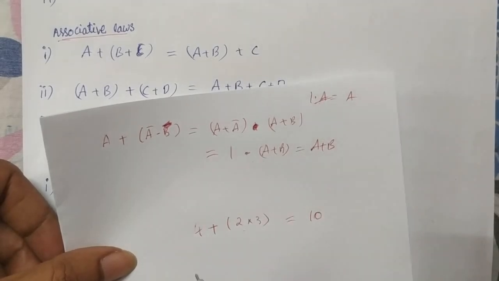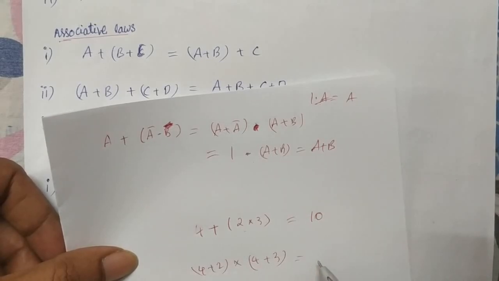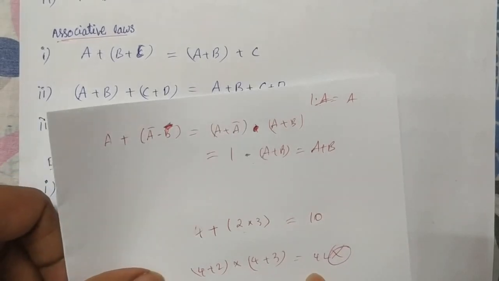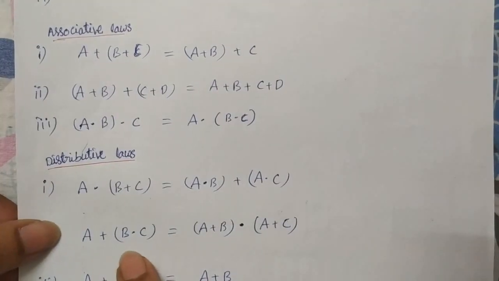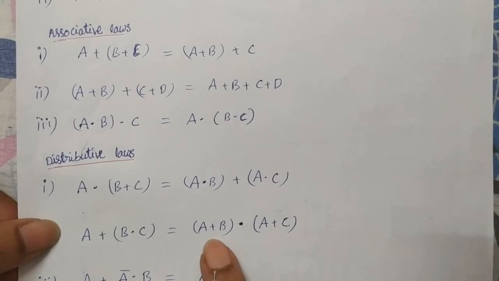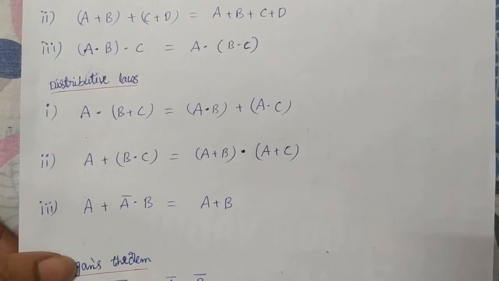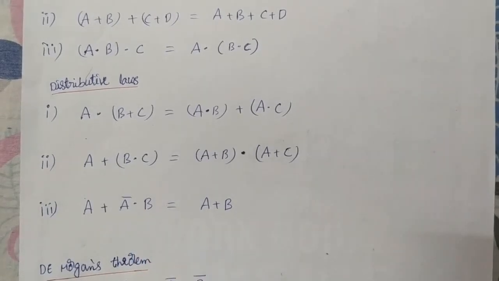Suppose, according to this, what can you write? 4 plus 2 into 4 plus 3, that is 6 into 7, so we get 42, which fails in normal addition and multiplication. But here in Boolean algebra this works, that is a plus b dot c is equal to a plus b dot a plus c. And next one, a plus a bar dot b is equal to a plus b. That also we can check.